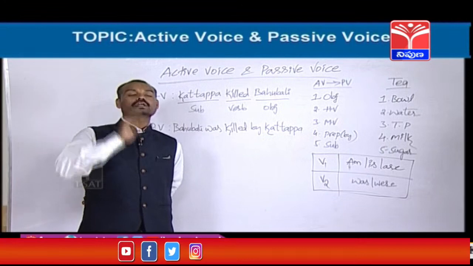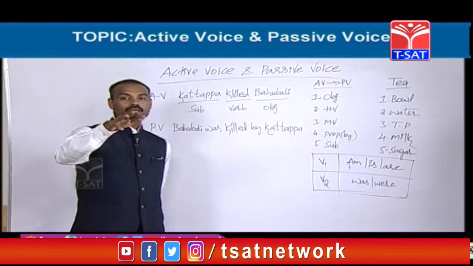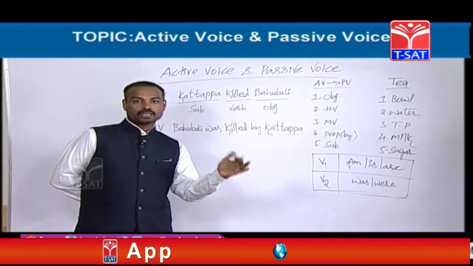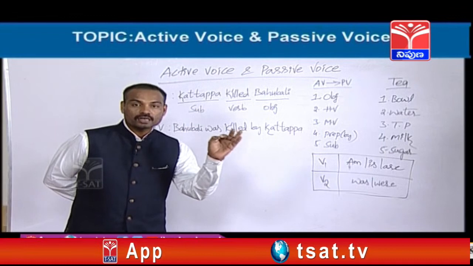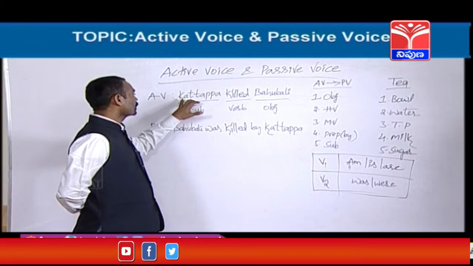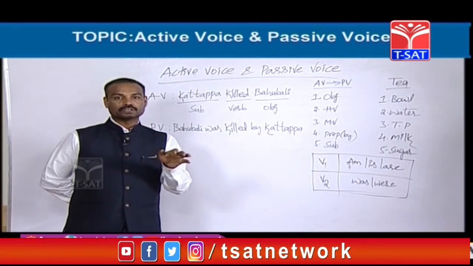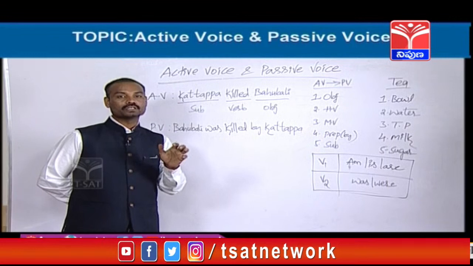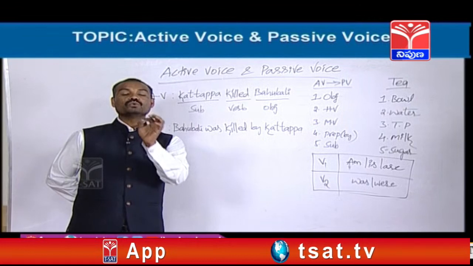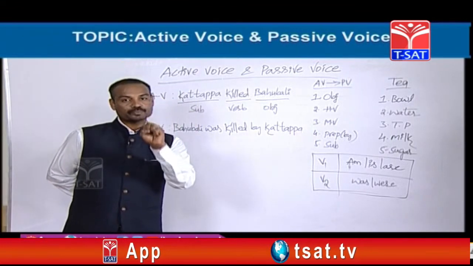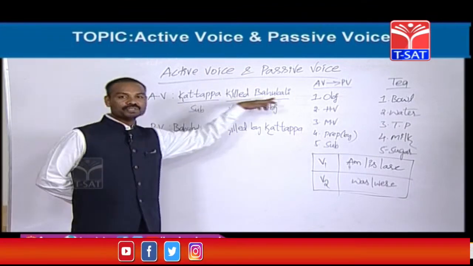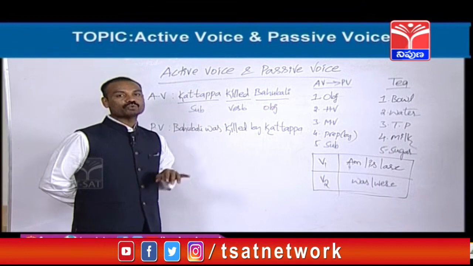Subject means doer of the action. A person who does the work, that person is called subject. Here, who has done the work? Kattappa killed Bahubali. Killing is a work. Who did this work? Kattappa did this work. So, whoever does the work, that person is called subject. If any sentence starts with the subject, that is called active voice. Okay? It has been proved that it is in active voice.